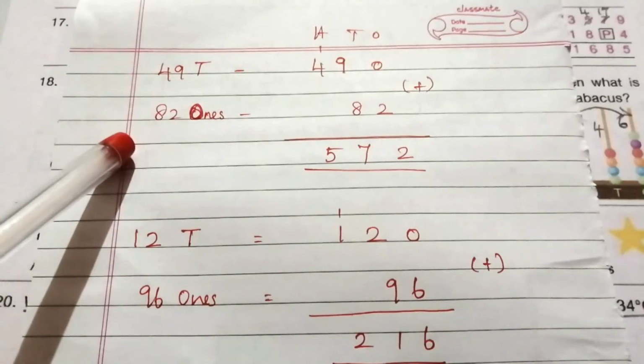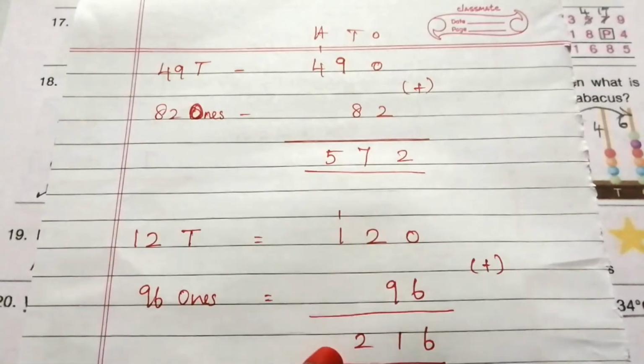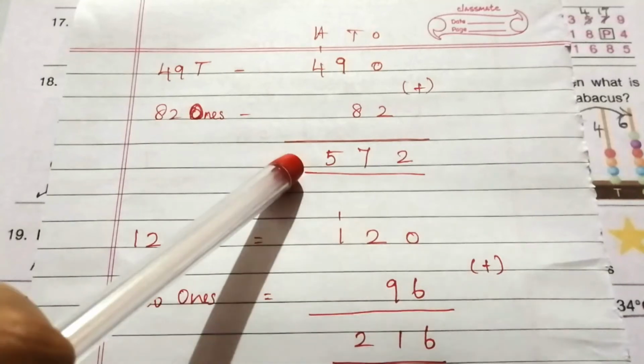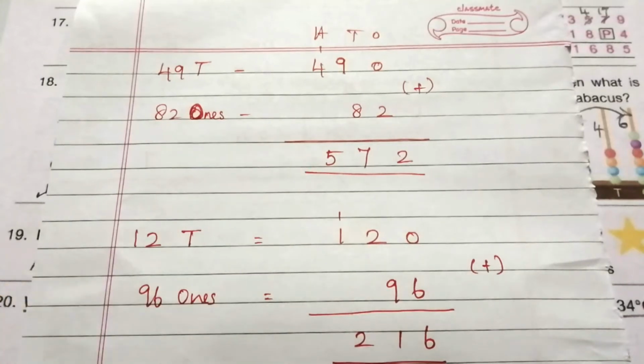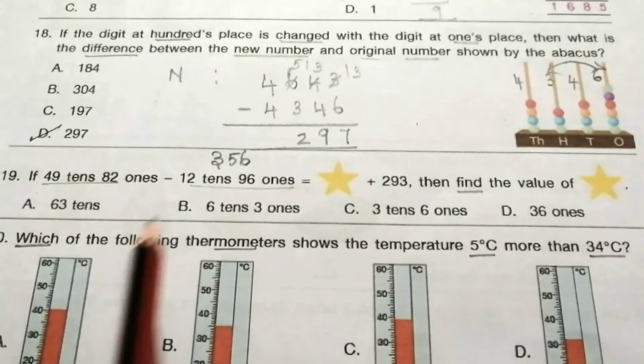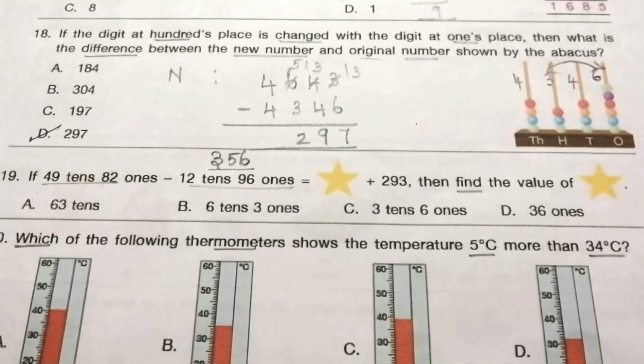So if we convert these two, we get 572. If we convert these two, we get 216. Now we subtract this 216 from 572. So after subtraction, we get 356. So now this subtraction gives 356.